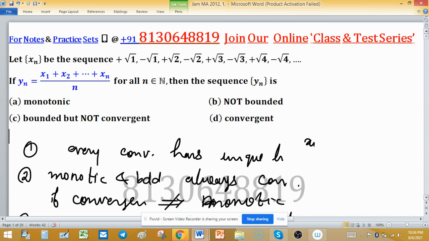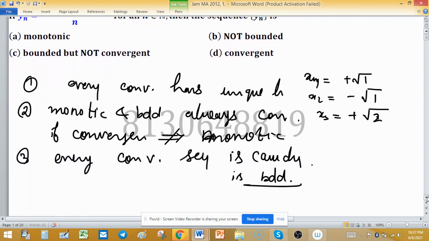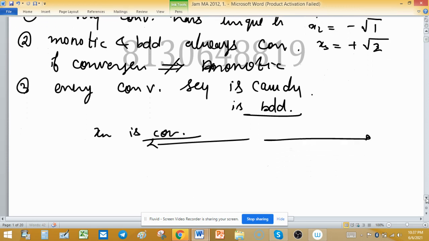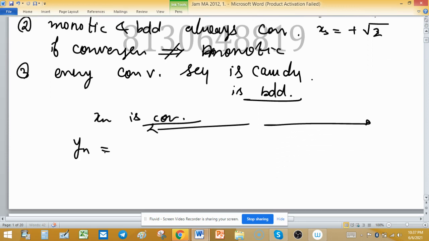If we see, xn is plus 1: x1 is square root of 1, x2 will be minus square root of 1, x3 is plus square root of 2. So we can say that this sequence xn is going to positive infinity and negative infinity in both directions. So xn is not convergent, but we define the average of xn as yn.